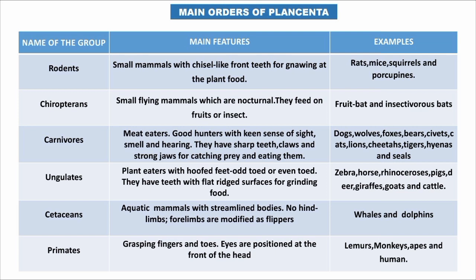The last order we're going to talk about right now in this video is primates. Primates, we belong to this order. They have grasping fingers and toes. The eyes are positioned at the front of the head. Examples of these are lemurs, monkeys, apes, and human beings.